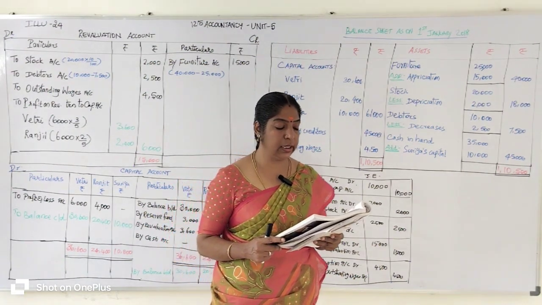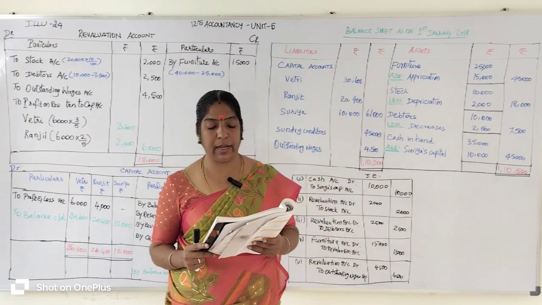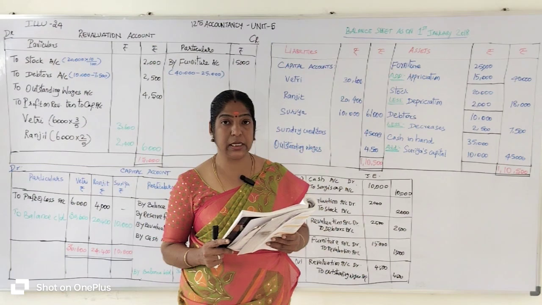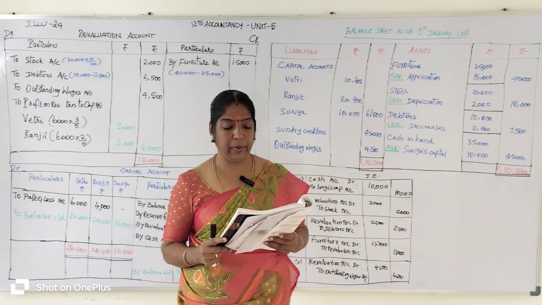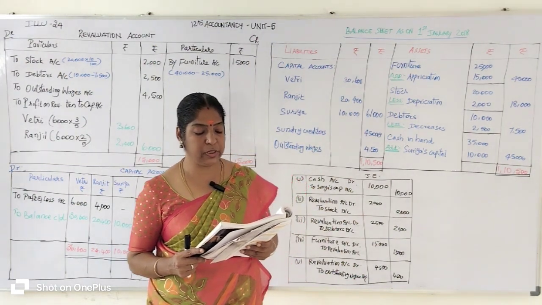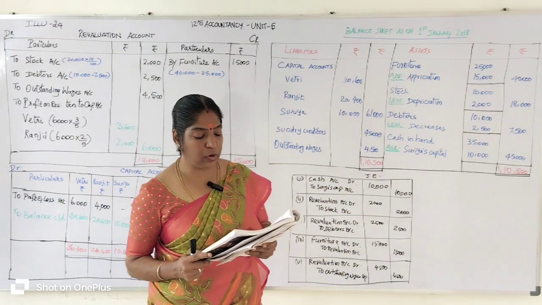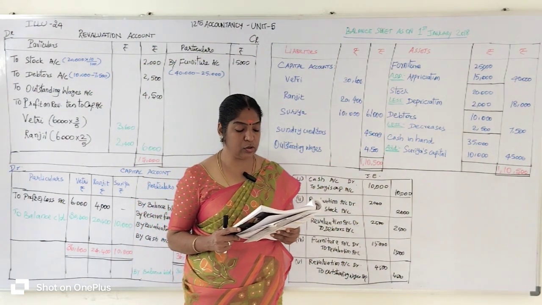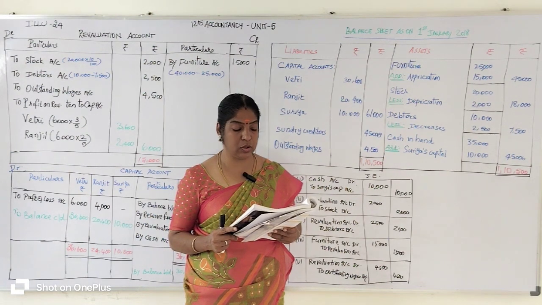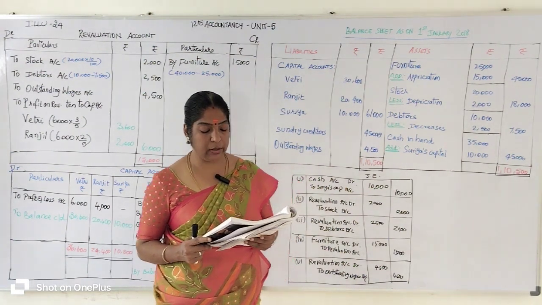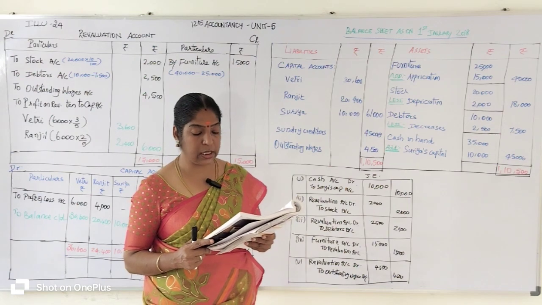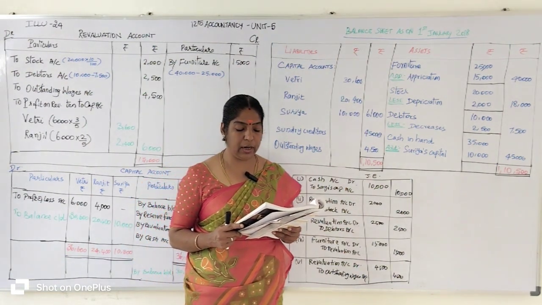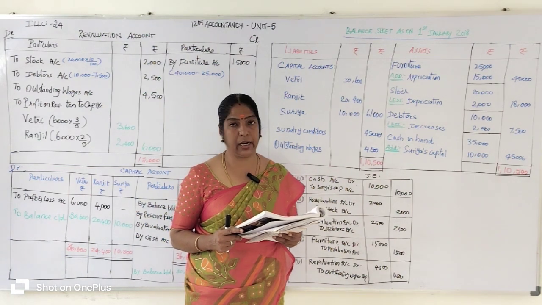On 1/1/2018, they admit Surya into their firm as a partner on the following arrangements. Surya brings 10,000 as capital for 1/4 share of profit. Stock to be depreciated by 10%. Debtors is to be revaluated at 7,500 rupees. Furniture is to be revaluated at 40,000 rupees. There is an outstanding wages of 4,500 rupees not yet recorded. Prepare revaluation account, partners capital account and the balance sheet of the firm after admission.